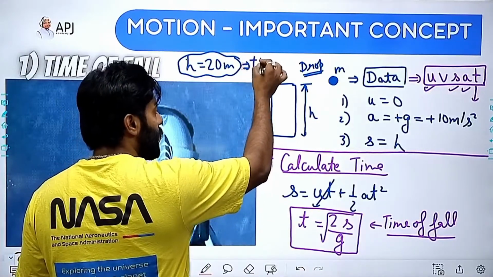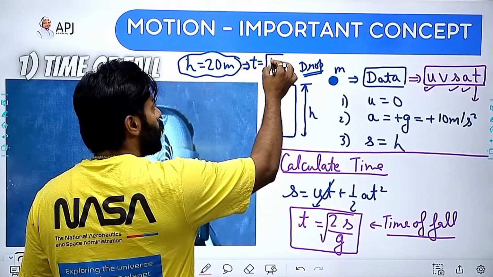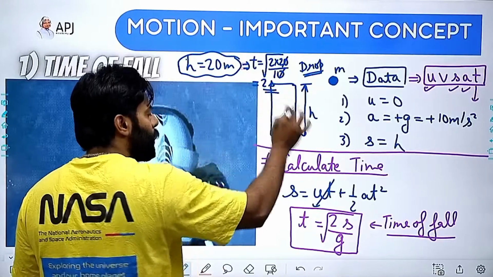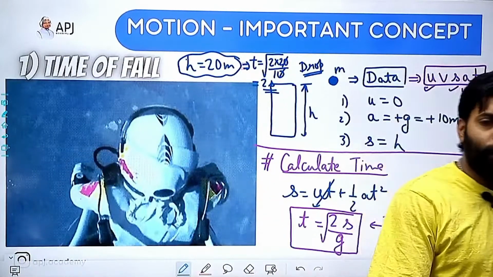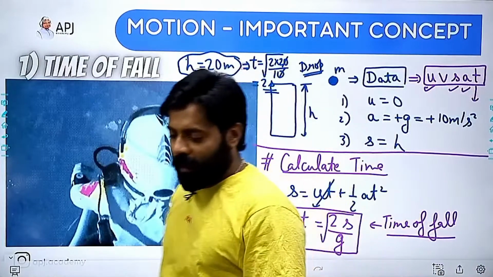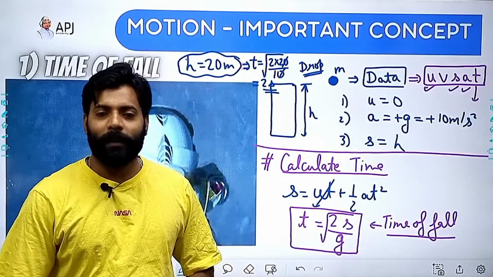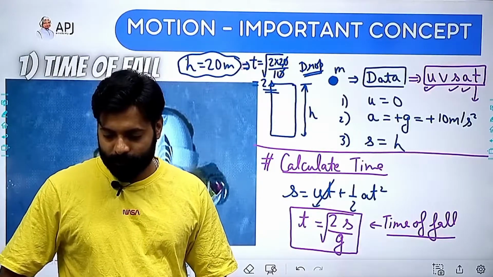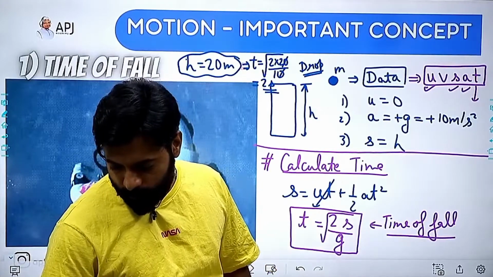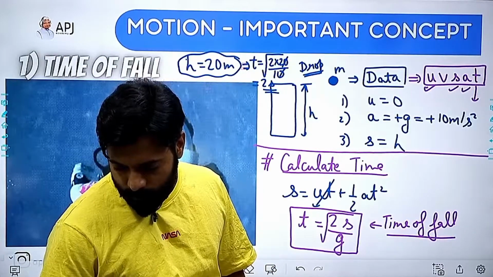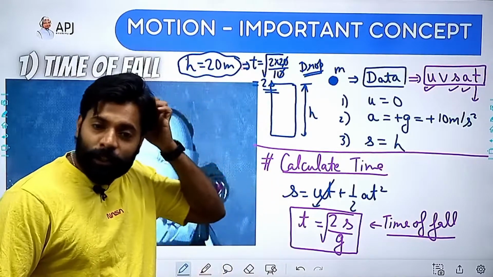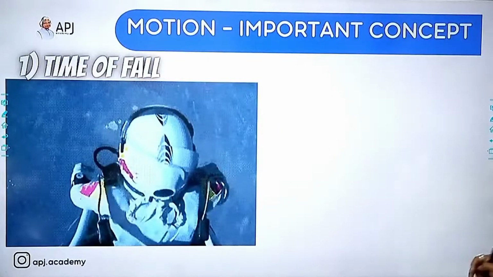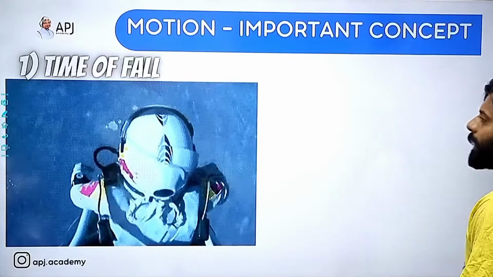And I can get t equals under root 2 into 20 divided by 10. So it will be 2 seconds. So it will take just 2 seconds to fall from a height of 20 meter under the action of gravity. Can you imagine that? How big is the value of gravity. Right? So this first thing is done. I am only going to teach you 5 fundas. So this is my first funda which we will be using. So time of fall is done.